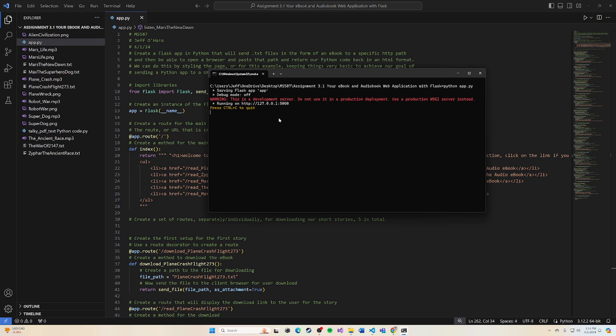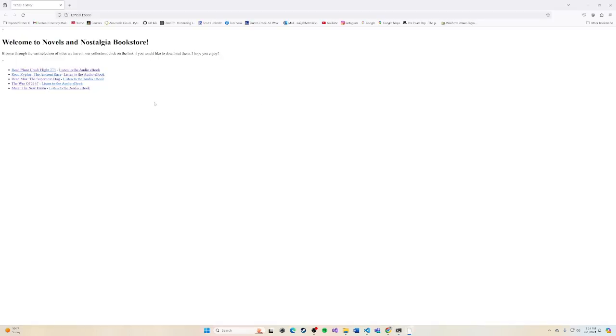Now, when we run our Python code, Flask gives us a local URL to click on. If we hold the control button and left mouse click on that link, it will launch us into our browser. And I'm going to get some points taken off this week because I did not have time to get into a lot of styling at all. Styling, unfortunately, was not one of my highest priorities.